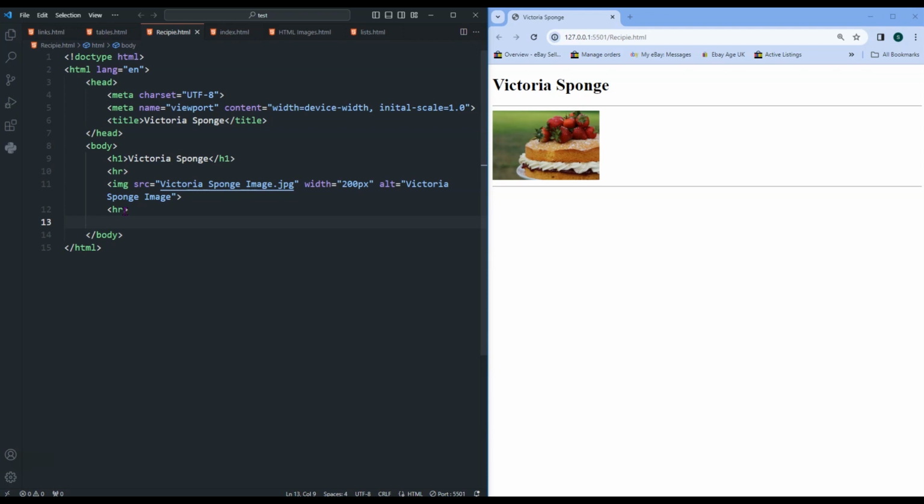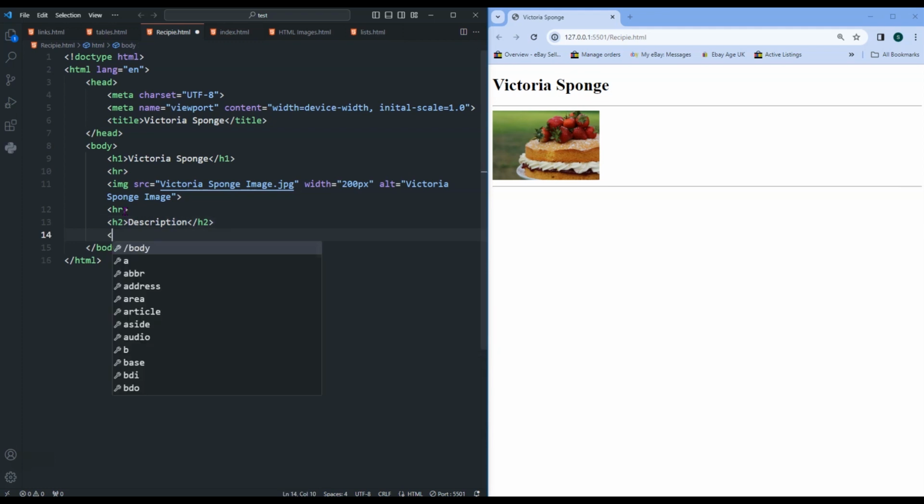Now the first section we want to do is create a description. So we're going to go to the H2 tag, and then we'll call it description, and then we're going to use the P tag, the paragraph tag.